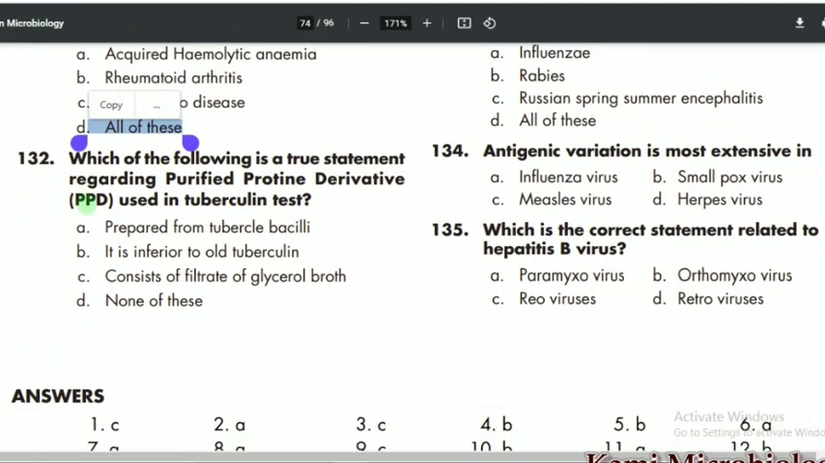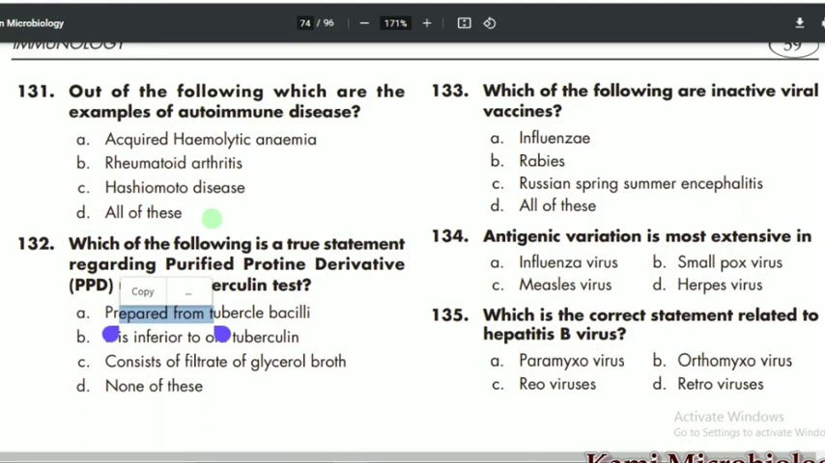Then we have 132 MCQ says which of the following is true statement regarding purified protein derivative used in the tuberculin test. So in tuberculin test it should be prepared from the tubercular bacilli. So that is the correct option. 133 MCQ says which of the following are inactive viral vaccine. So inactive viral vaccine is all influenza, rabies. So D is the correct option.